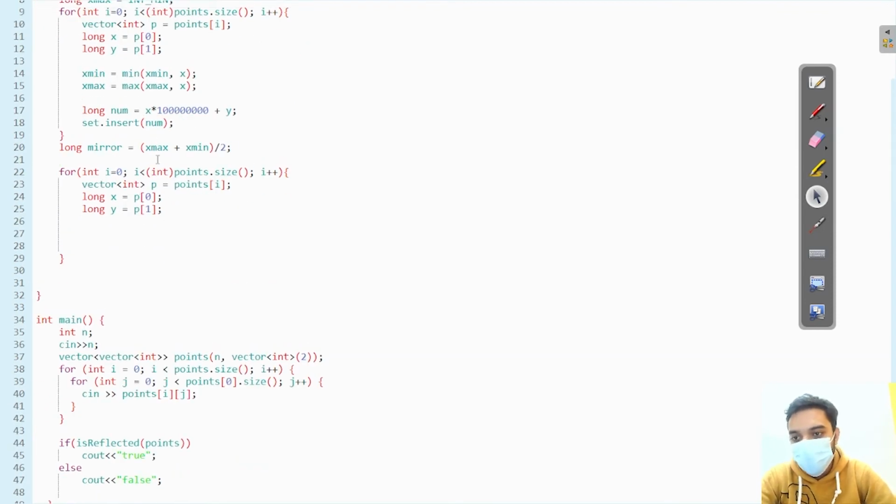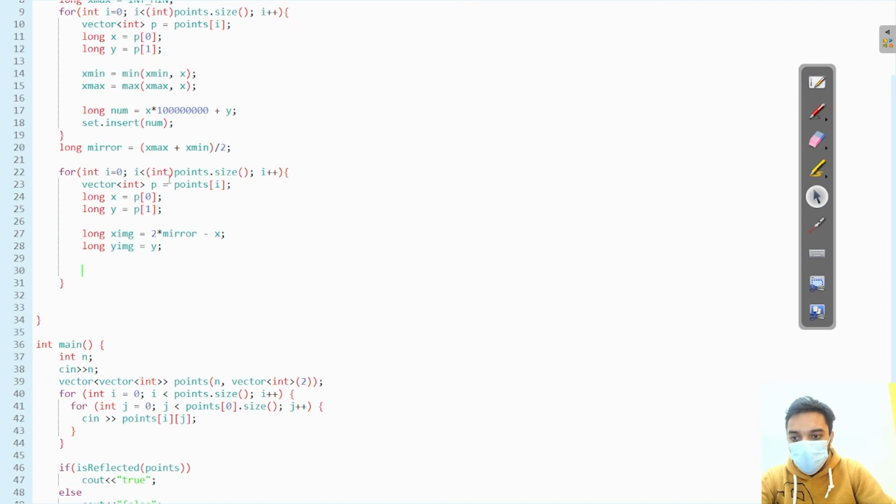We have to find the mirror coordinate to find the image coordinates. How we are going to find it? Let's say x image is equal to what? My x image equals 2 multiplied by mirror coordinate, minus x. Fine. And the y image coordinate will remain the same because we are not changing it.